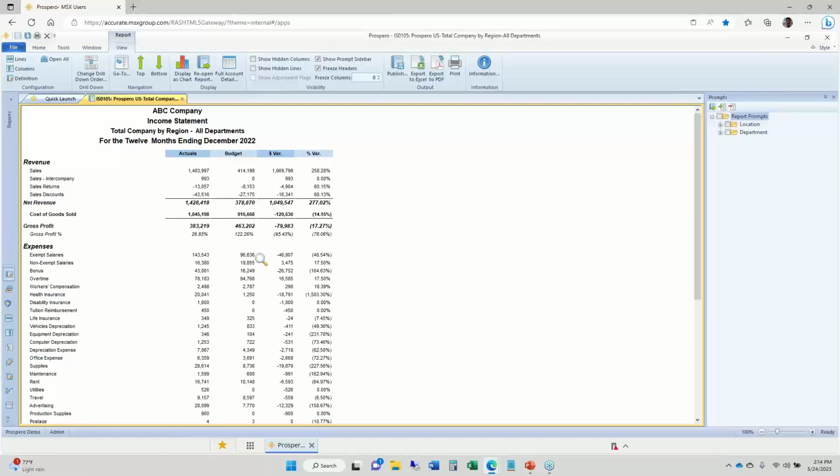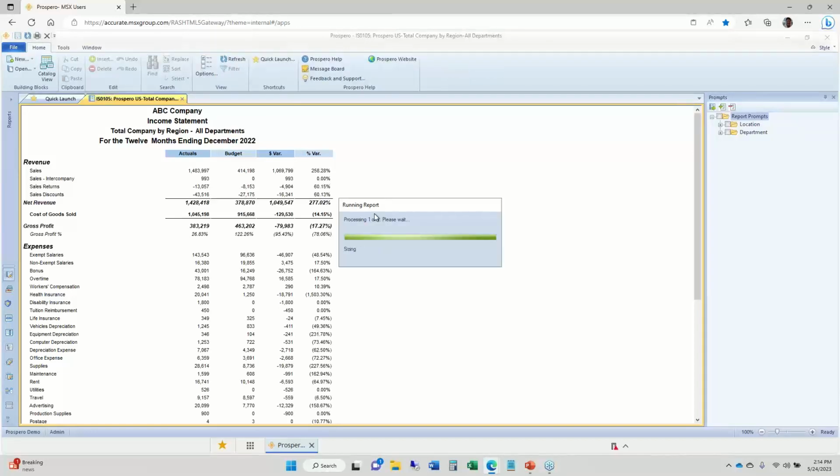I looked at drill down to the account level detail and to the transaction level details. That is a great way to analyze that data. You could also, though, instead of double clicking on individual rows to get to the account level detail, want to have one report page where all the account details are broken out on one page. That's an easy step inside Prospero. I've got an icon on the ribbon for full account detail. I'll just click that icon once.